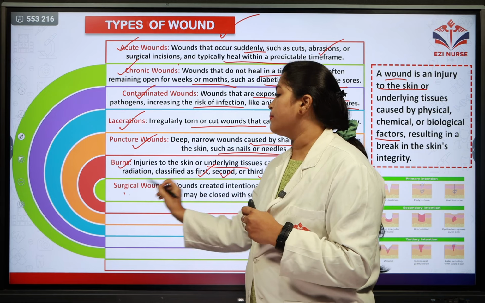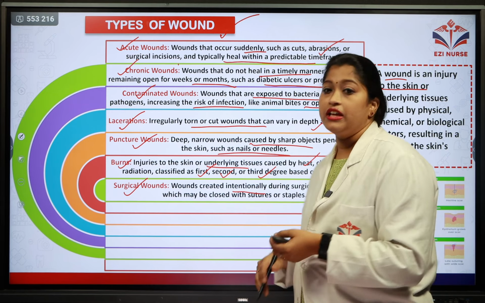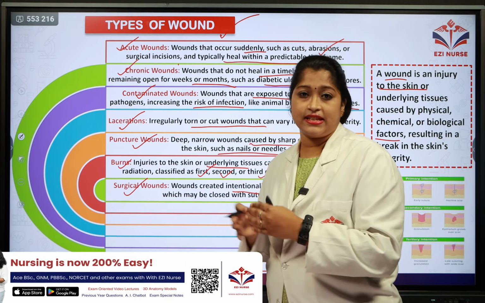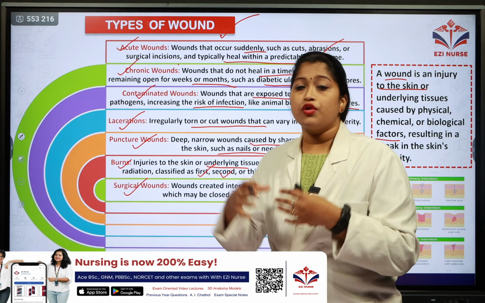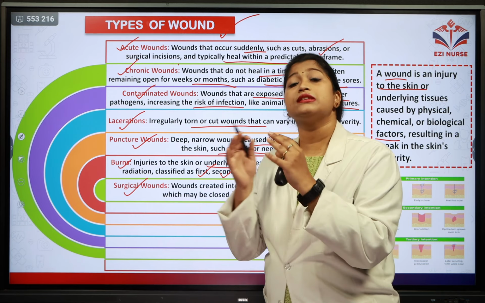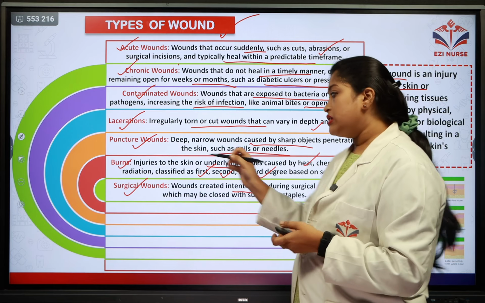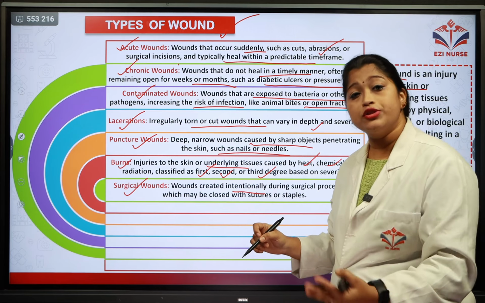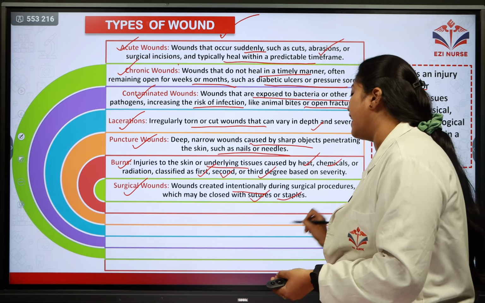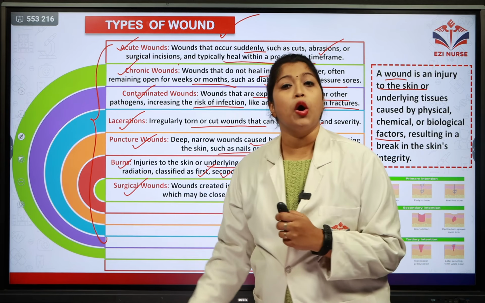And the final type is the surgical wounds, wounds which are created intentionally. For example, when certain surgery is happening, like a C-section, for the delivery of the baby, the doctors perform a C-section, which is an intentionally made wound. A cut is made, and it is closed with the help of sutures and staples. So these are the important types of wounds.